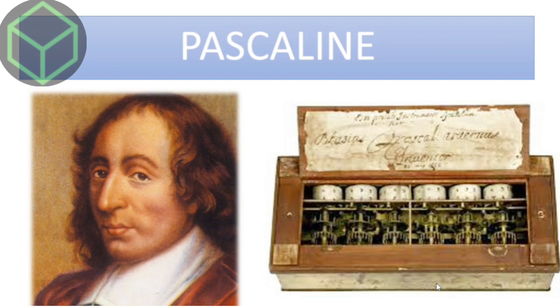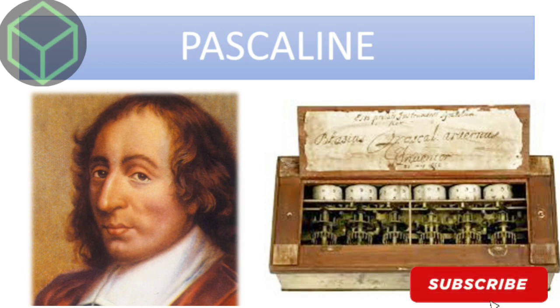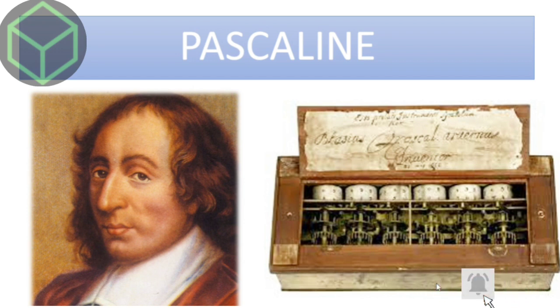Next is Pascaline. In 1642, a French mathematician named Blaise Pascal invented the first mechanical computing machine known as Pascaline. It consists of a box with movable gears that could add, subtract, multiply, and divide numbers very easily.